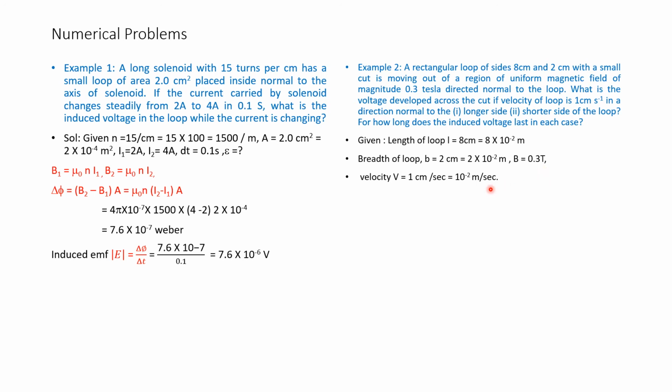Velocity v equals 1 centimeter per second, which is equal to 10 to the power of minus 2 meters per second. We know the formula E is equal to BLV, so here it is a straightforward substitution: 0.3 into 8 into 10 to the power of minus 2 into velocity, 10 to the power of minus 2. That is equal to 24 into 10 to the power of minus 4.